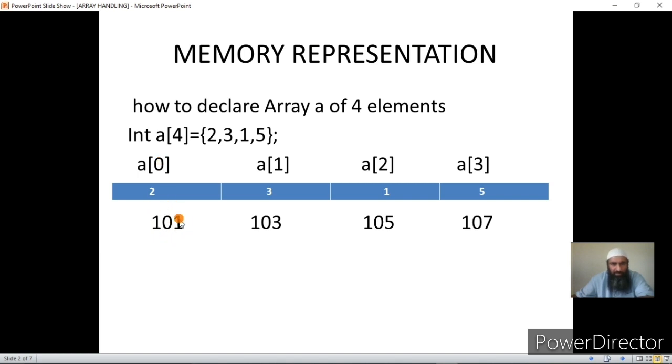This is called the starting address of the element. So I have written this as the starting address of the array itself. That is, the first element of the array starts from 101. It occupies 2 locations, 101 and 102, since it's 2 bytes because they are integers.